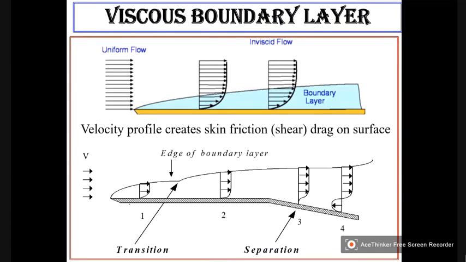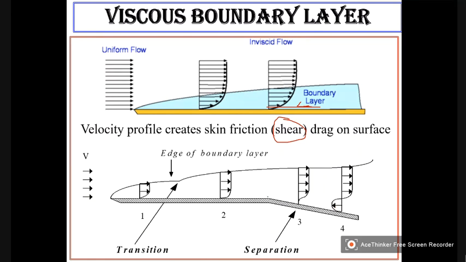Now, let us look at this situation. Now, this is a boundary. This is a normal flat plate which you have considered, and this is what I have shown, uniform flow, and then this is the boundary layer. So, the effect of this boundary layer is to induce a shear stress. Right? Now, let us consider a boundary like this.